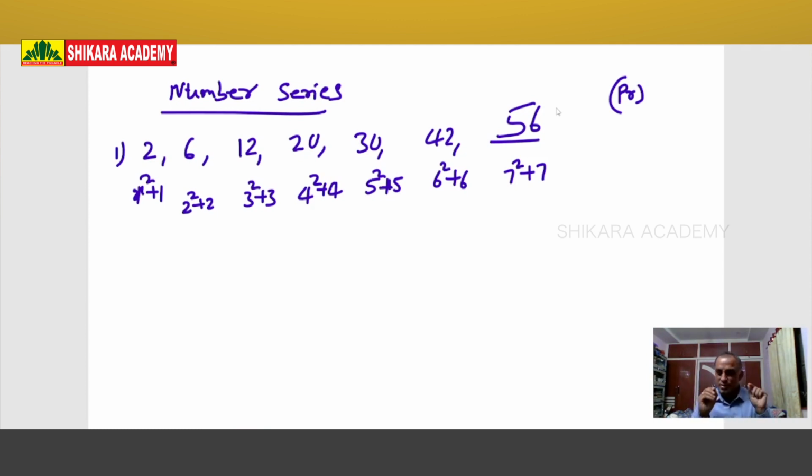Here each and every number is there in the form of x square plus x.